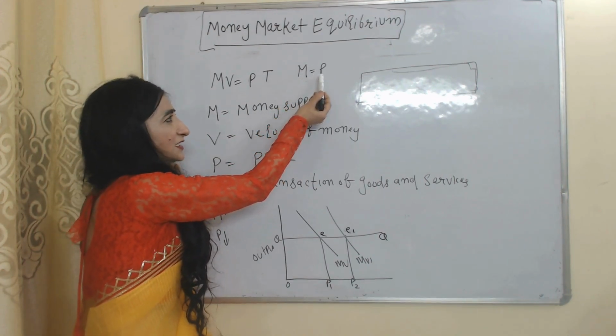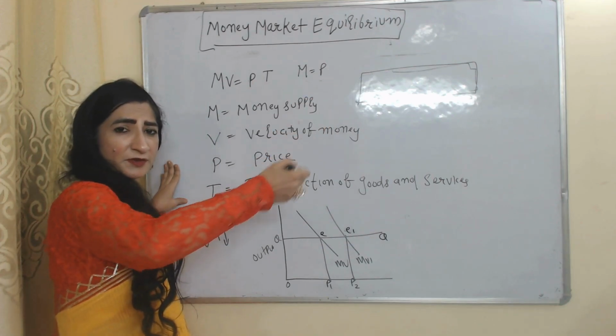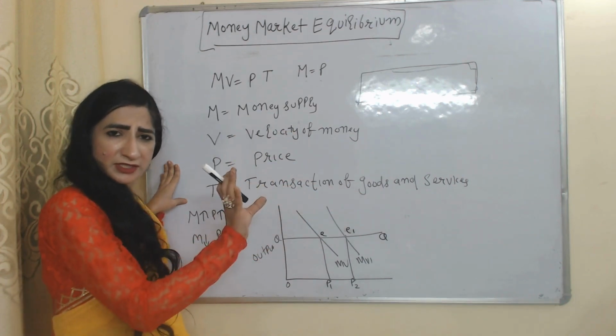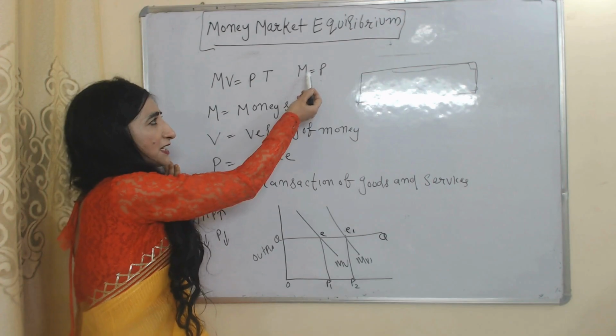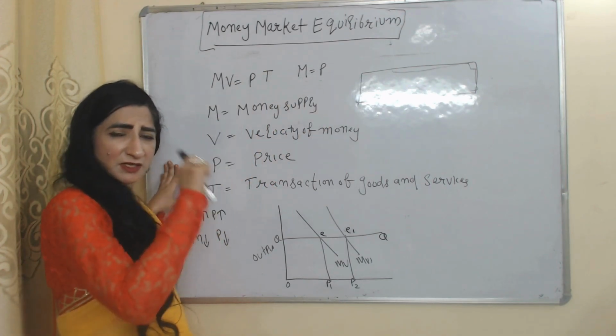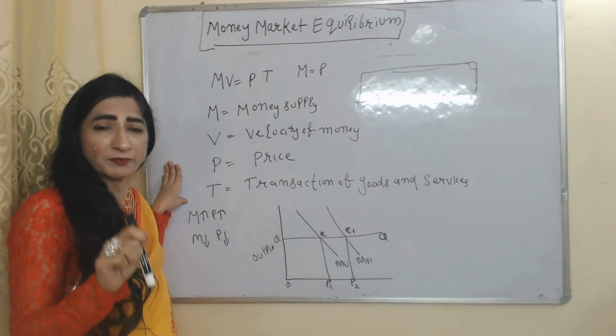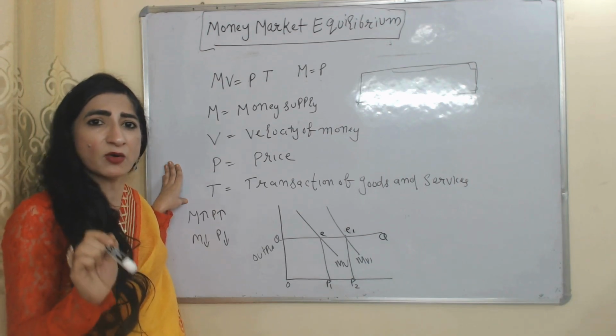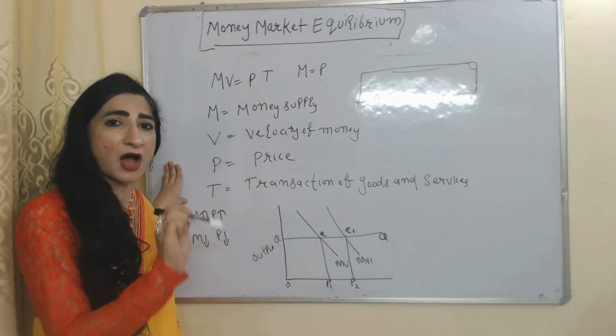So money supply only affects our price. As money supply increases, prices increase, because when money supply increases, people demand more. Eventually it leads to an increase in price. So when money supply increases, prices also increase. When money supply falls, prices also fall. One most important thing, according to classical economists, money supply only affects prices but not output.